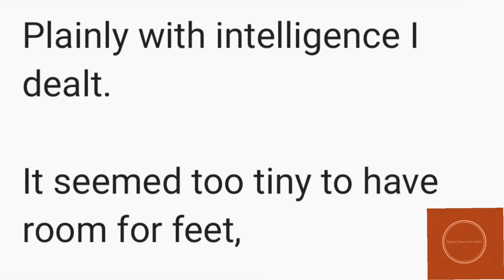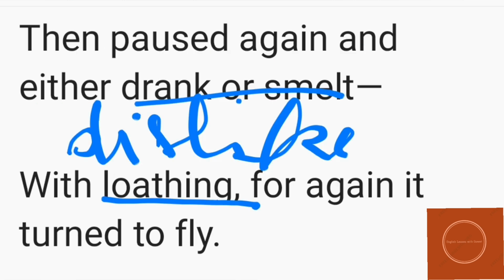This is the question that comes to the mind of many students, that why is the poet even thinking such a thing? The reason is that the poet has observed carefully. In the poem, he was observing properly and very carefully the movements of the mite: how it was pausing, how he was having survival instincts, how he drank or smelled, how he was having his own choices, how he was moving. All these things show us that the mite had an intelligence of its own, a mind of its own. That is why it was able to make such choices. This is the reason why the poet said, plainly with intelligence I dealt.